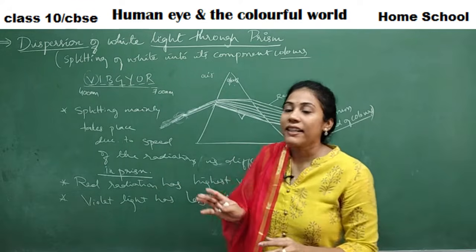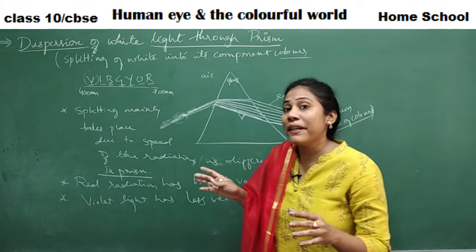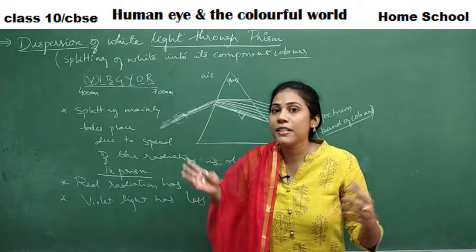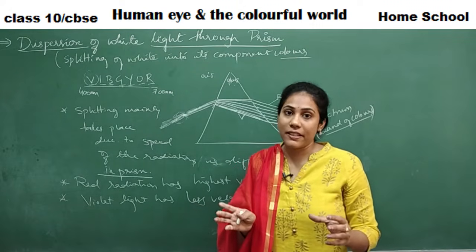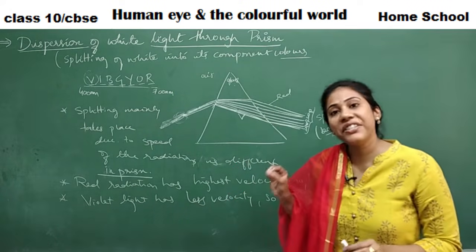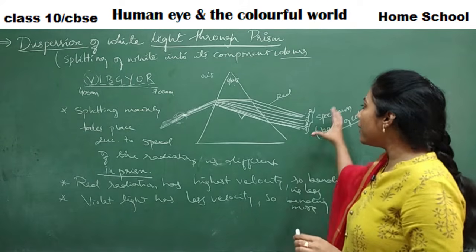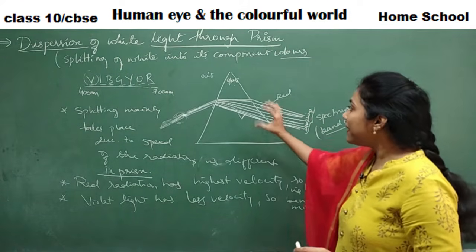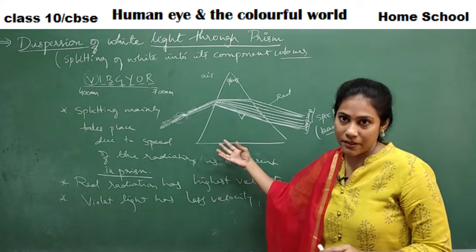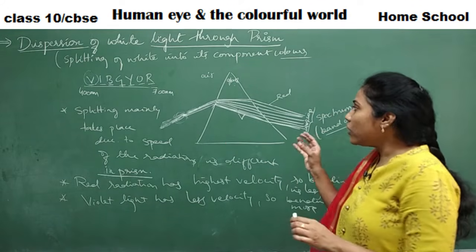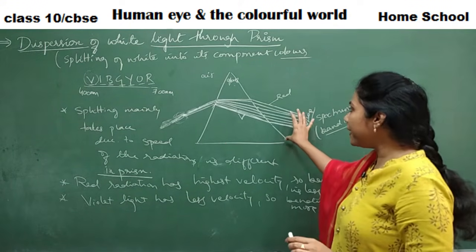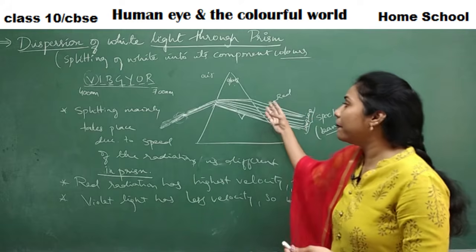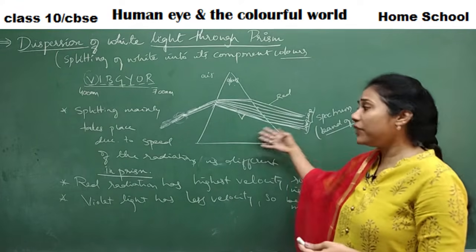Before that, let us learn an experiment done by Einstein. Actually, Einstein was the first person to observe the 7 colors, the splitting of white light in a prism. He wanted to know whether this splitting of light is a property of light or is due to the prism.